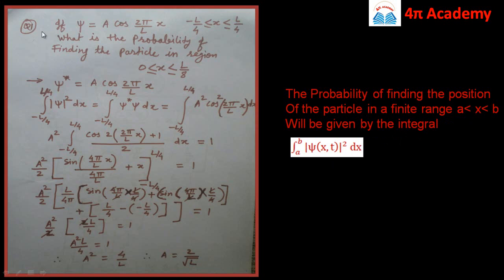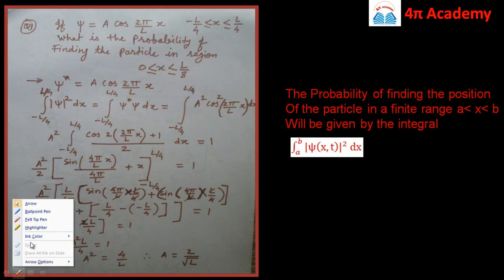So let us consider the first problem: psi is equal to a cos 2 pi by L into x, for the region where x lies between minus L by 4 to L by 4. Find the probability of finding the particle in a region where x lies between 0 to L by 8. So here you are given the wave function for this particular region, and you are asked to find the probability in a different region.